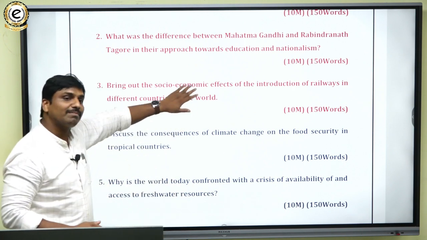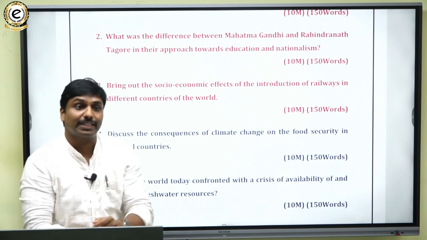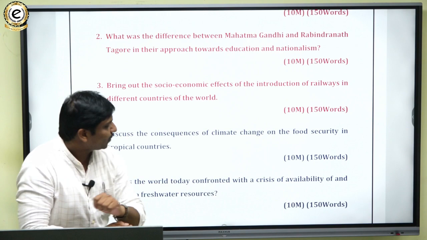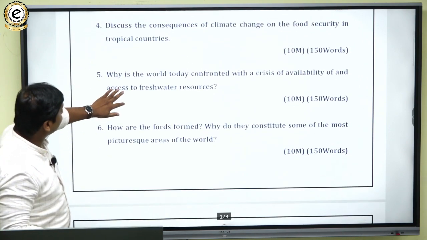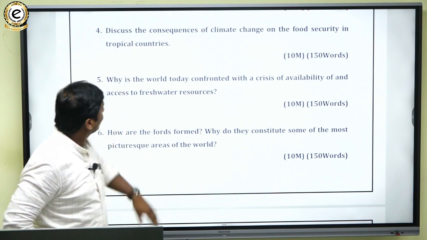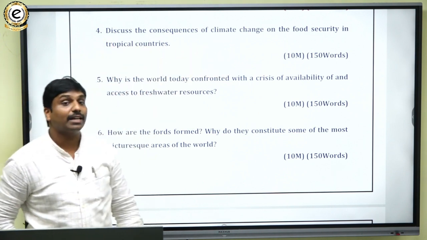So this was from the third section. Again, it was beautifully interlinked, modern India interlinked with world history. Then look at these questions which are in blue color. There were 4 questions from geography. One was: discuss the consequences of climate change and the food security in the tropical countries.